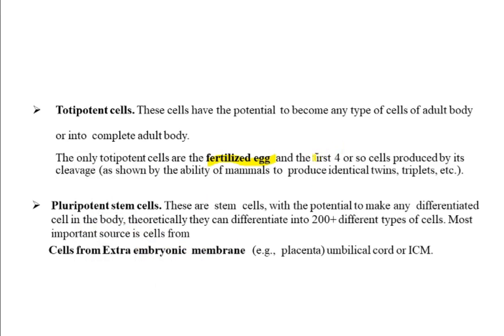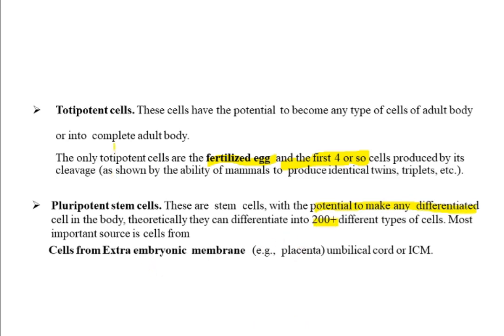Here the first four cells of the dividing zygote have the capacity to get converted into the entire embryo, so you can call it totipotent. The second is the pluripotent. These are stem cells which have the potential to make many differentiated cells in the body. Theoretically 200 plus cell types it can produce.